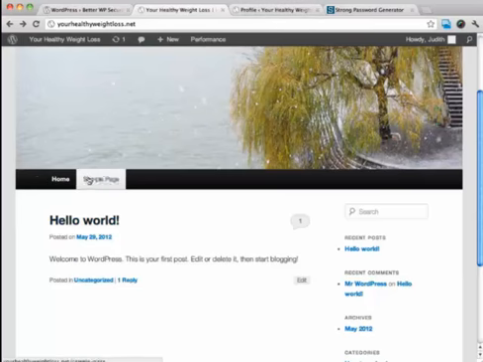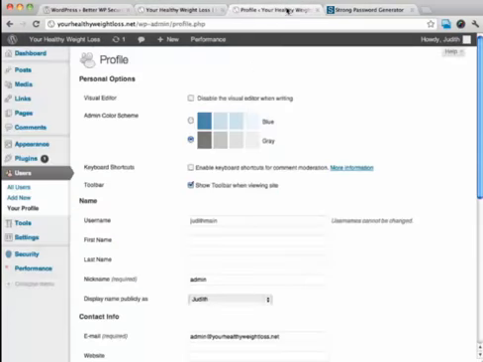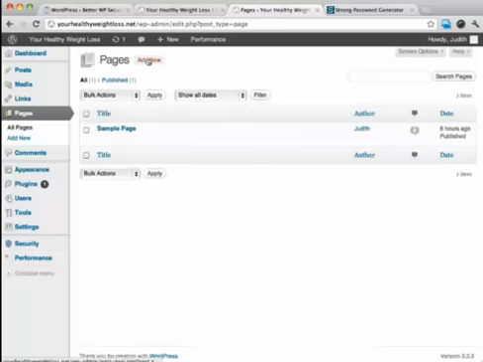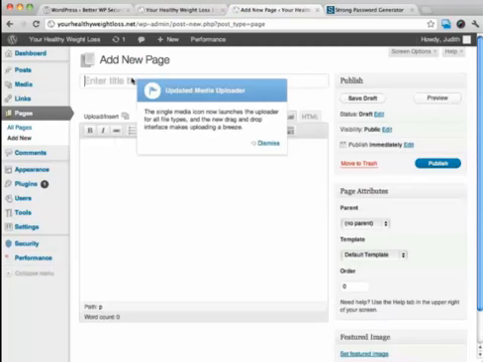For one thing, a lot of times a page is going to show up on this menu right here. This is just a standard menu that's on WordPress. But you can see if I go over to our dashboard and click on page, and then click on add new, I'm going to just name this a new page.